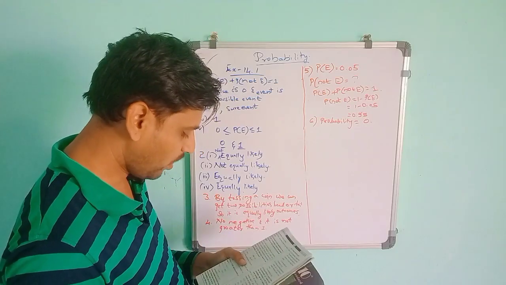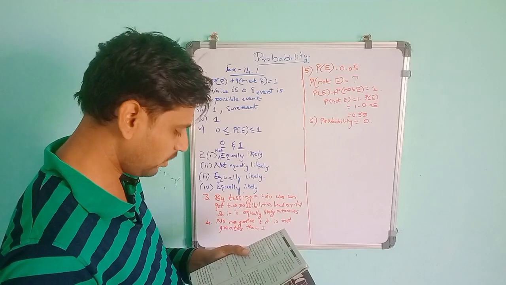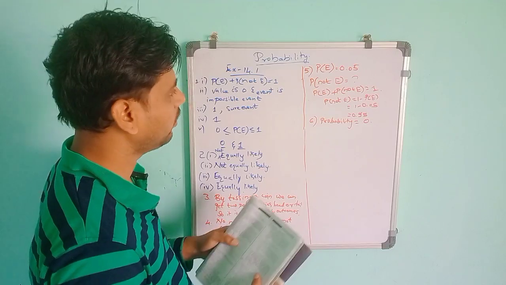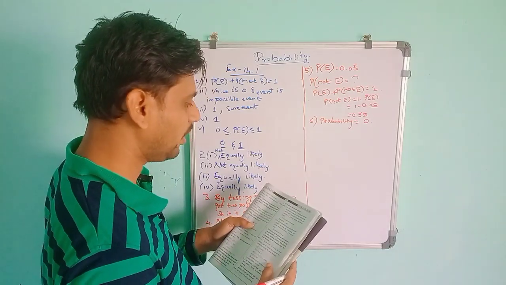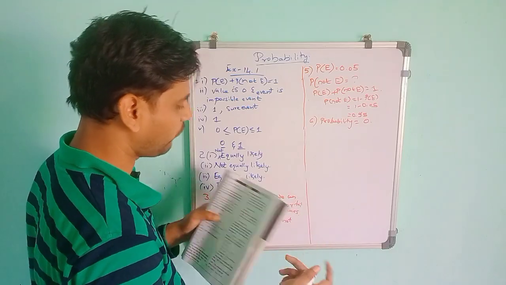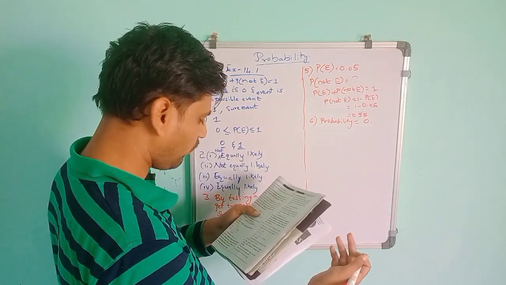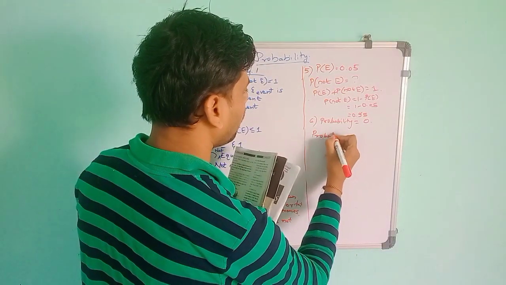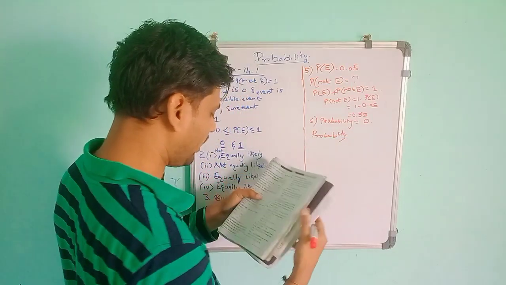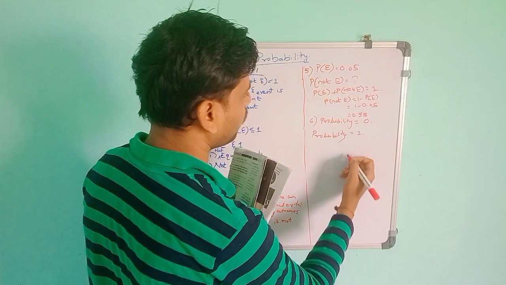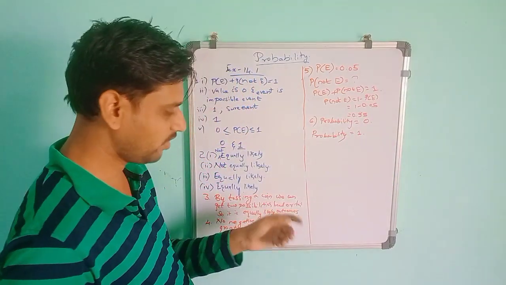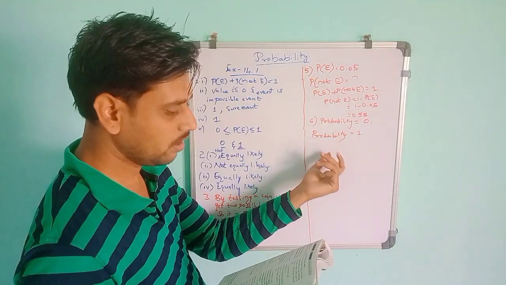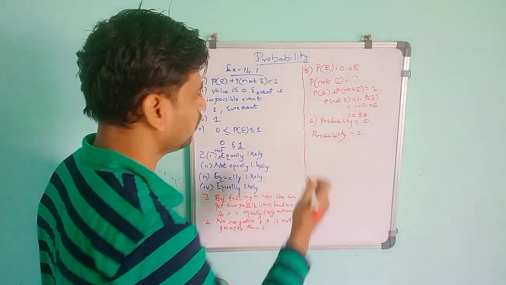The second one: what is the probability that she takes out a lemon flavored candy? The bag contains only lemon flavored candies. So if you take any candy, what is the probability that she takes out a lemon flavored one? It contains 11 lemon flavored candies, so the probability of a lemon flavored candy will be 1. Why? Because it does not contain orange flavored candies, only lemon flavored candies. So the probability of a single lemon flavored candy will be 1.